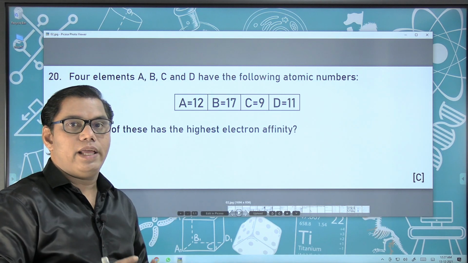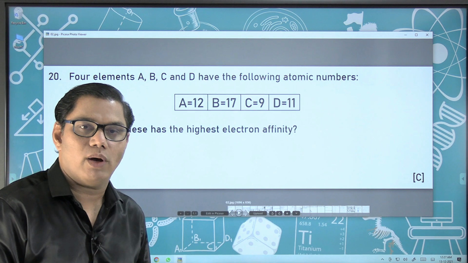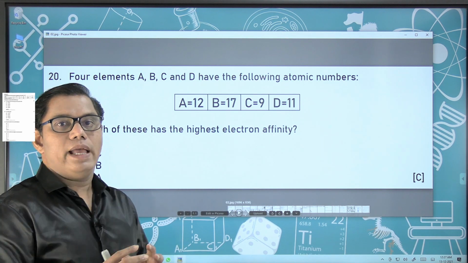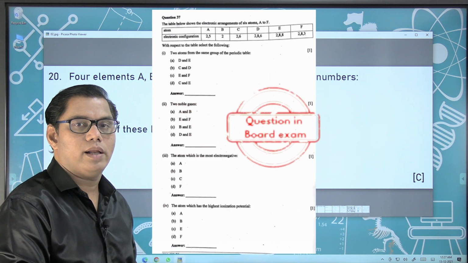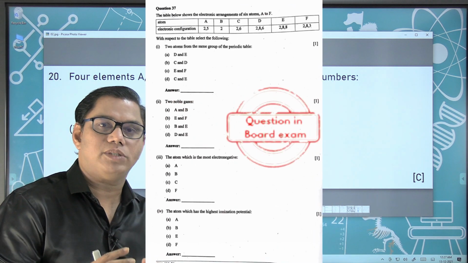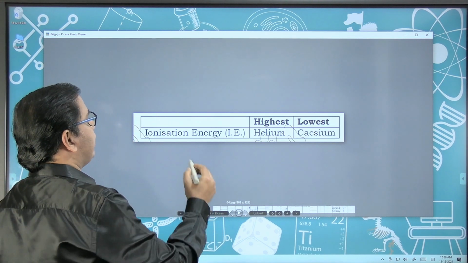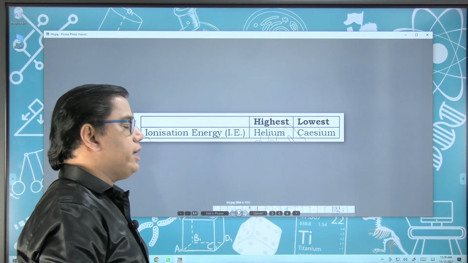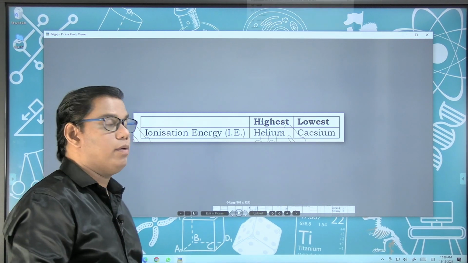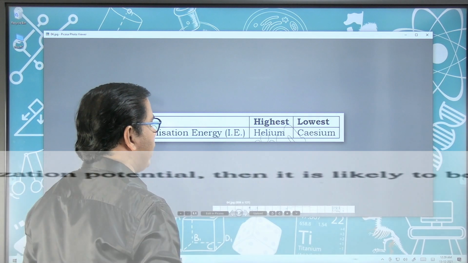You might have seen in your sample paper also a table was given and a question was asked related to that table. In that question we have seen that 2 questions were from chapter number 1 and other 2 questions were from chapter 2. Now one of the sure short questions, that is ionization energy. In a periodic table you have 118 elements. So which is the element which has the highest ionization energy?